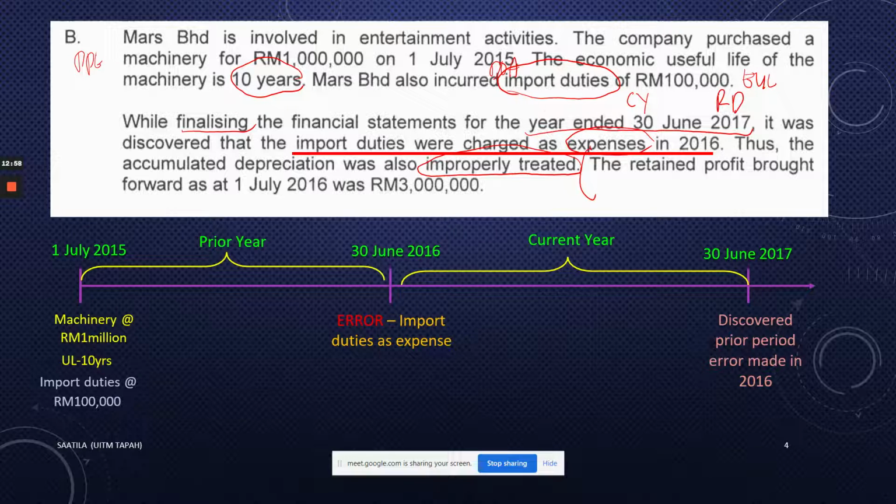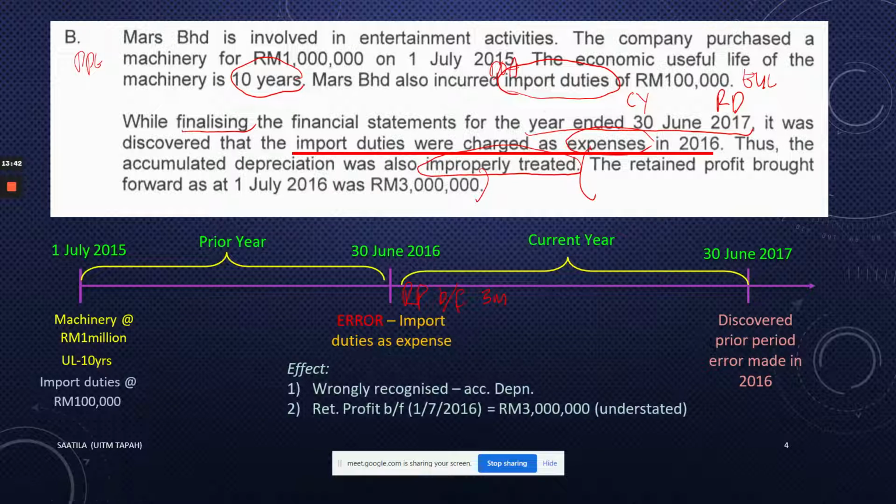And at the same time, you would also notice the information here on the retained profit. You can see the retained profit brought forward is 3 million. So that 3 million also has been improperly treated. Why? Because it has been charged with an under-provided depreciation. At the same time, the retained profit also has been wrongly computed, since the import duties were included as part of expenses, and therefore reduced the retained profit. So those are the mistakes that had taken place.